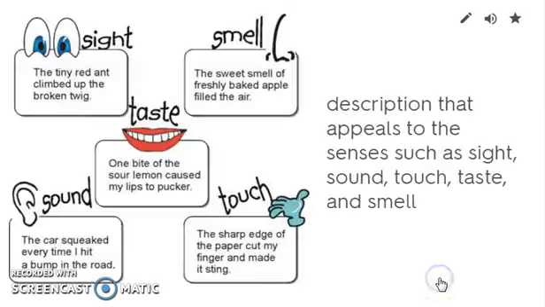Imagery. We know that imagery has to do with sight, smell, taste, sound, and touch. So Homer uses a lot of imagery. He uses a lot of imagery from the natural world because this is way before the age of technology. So he's using the imagery of the landscape around him, the seascape around him, and very, very beautiful images from the natural world. They're very compelling, so pay attention to those as you are reading.